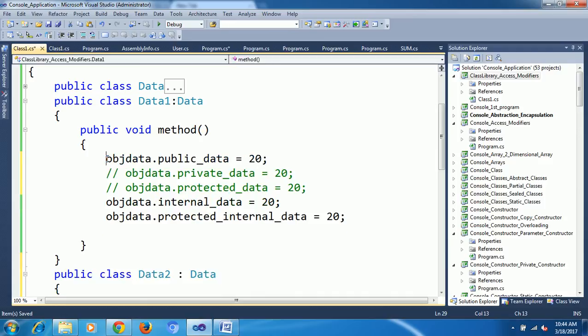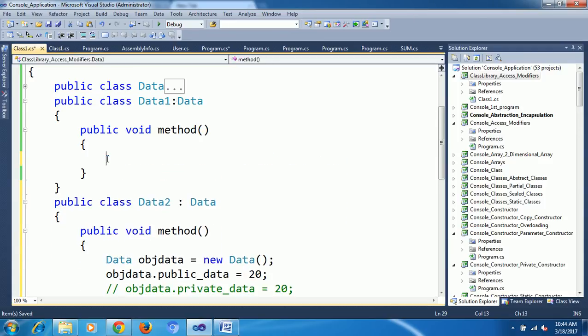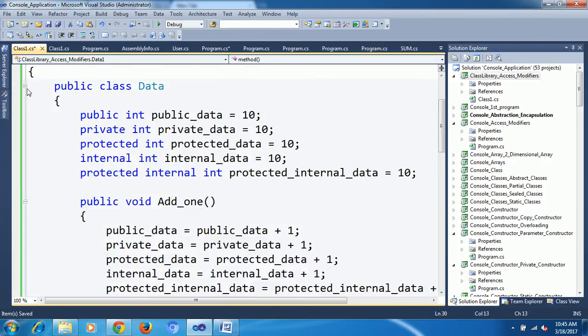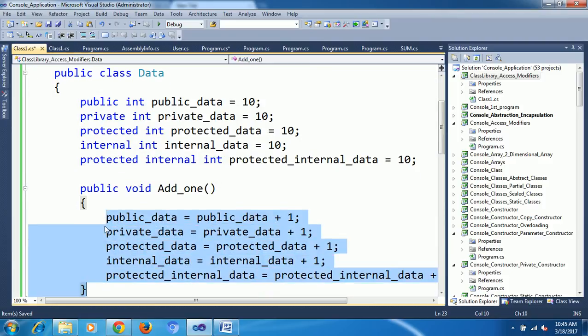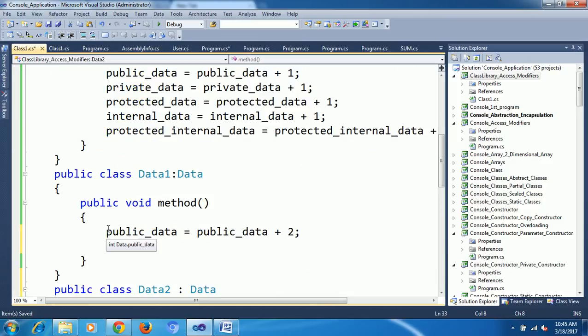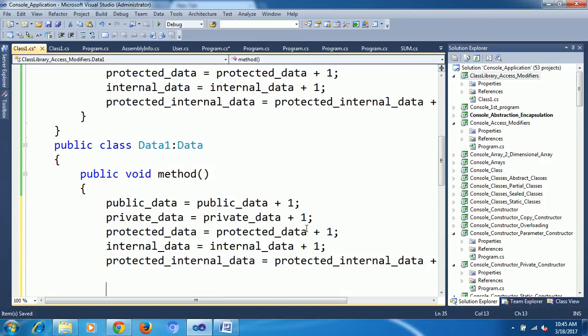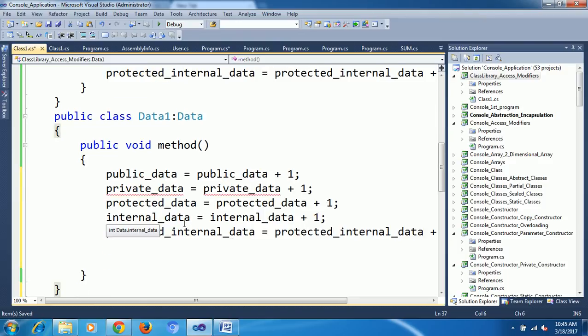Next, public equal to public data plus 2. For the method name I will give Add2.